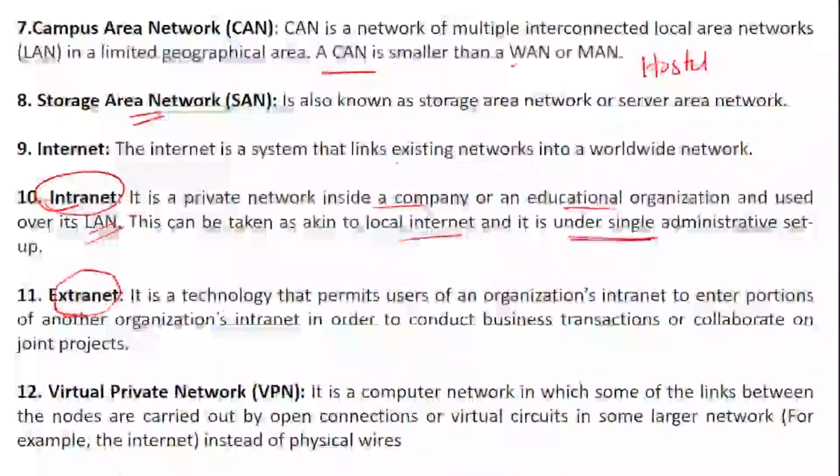Extranet is a technology that permits use of an organization's intranet so that organizations together can conduct business or collaboration or joint projects. Virtual private network is a computer network in which some of the links between the nodes are open connections or virtual circuits in some larger network area, for example, the internet.